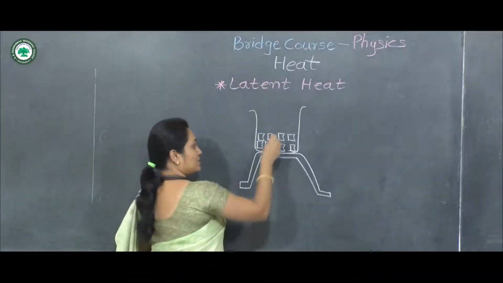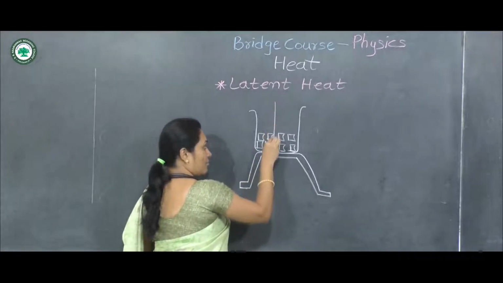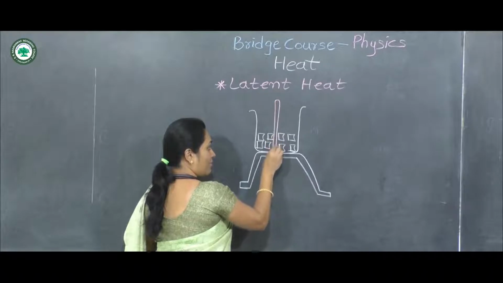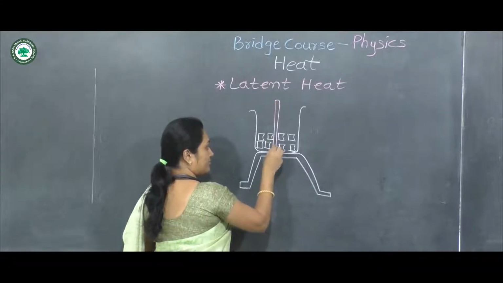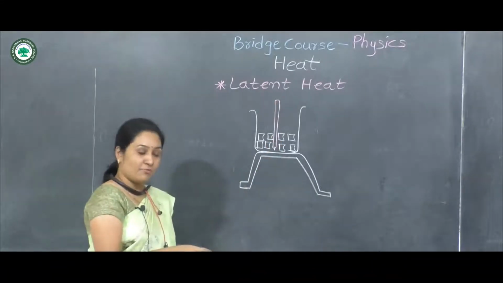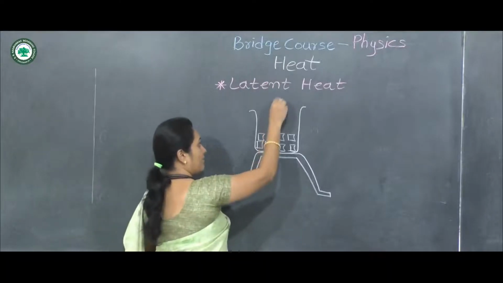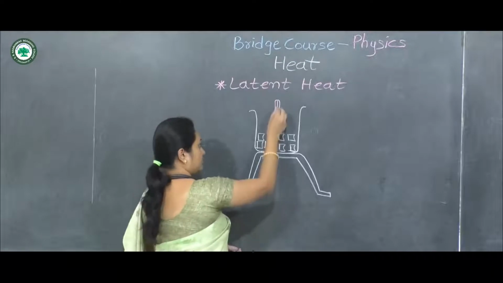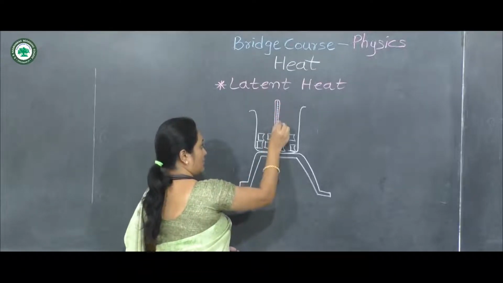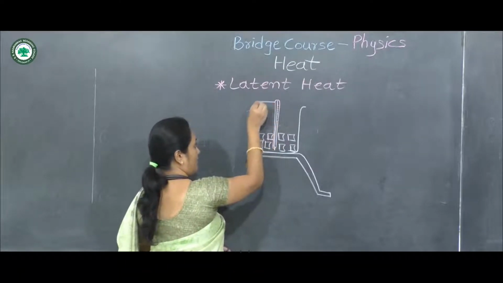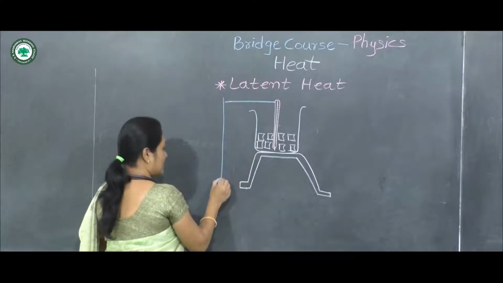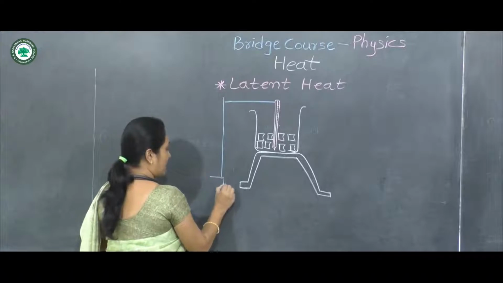Now, in this beaker, we insert one thermometer. This thermometer is adjusted to a stand.